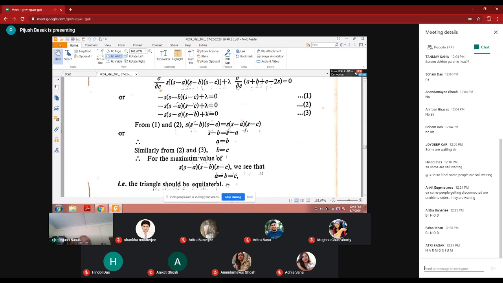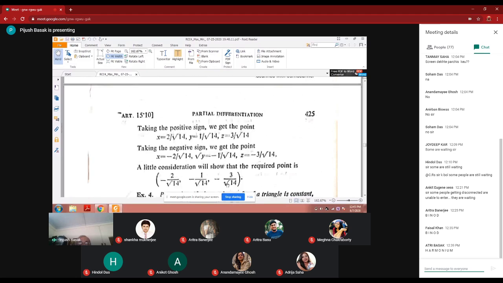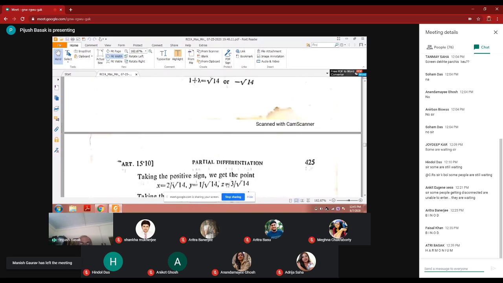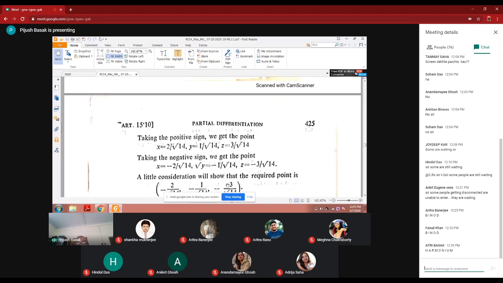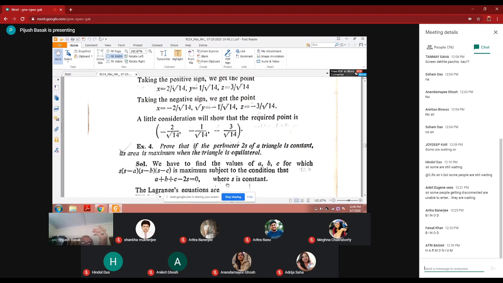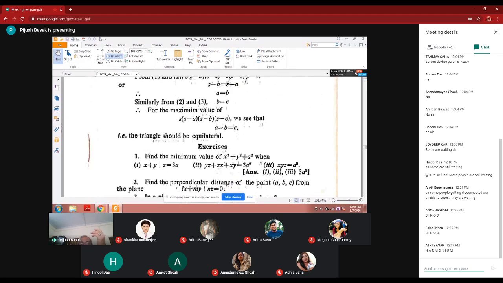Any questions? I have given you only 3-4 problems because you see only 4 problems. This is the method. In the exam they may set some other problem, but you find f_x, y, z is equal to 0, and frame the Lagrange equation, and the equations are solved to find out lambda, and then x, y, z will be found out, and you can get the maximum, right? So there are some problems for your exercise.